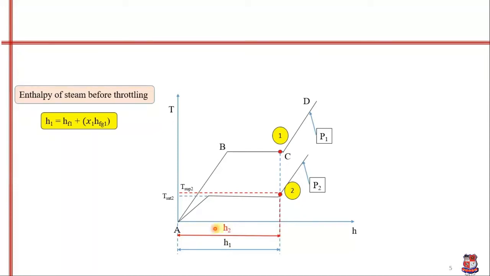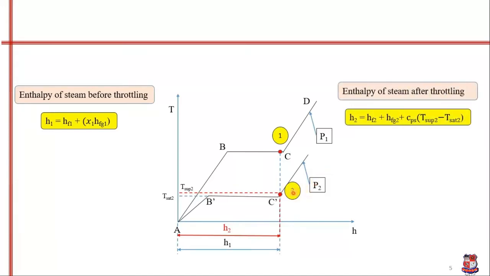Now if you want to find the enthalpy of point number 2, we can see that point 2 falls inside the superheated region corresponding to pressure P2. So the enthalpy of steam at point 2 at pressure P2 is equal to hf2 plus hfg2 plus Cps times (T superheated minus T saturated). This is the equation of enthalpy of superheated steam. This also I have explained in the properties of steam chapter.